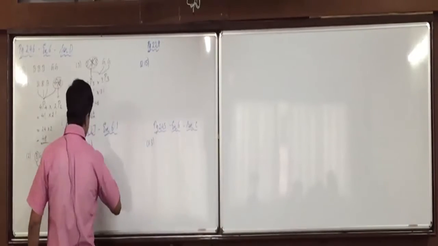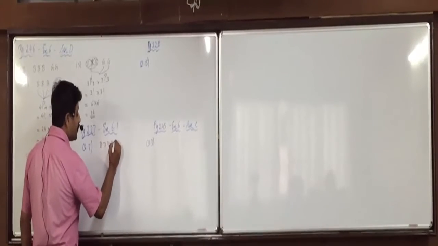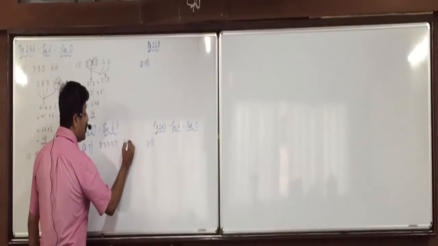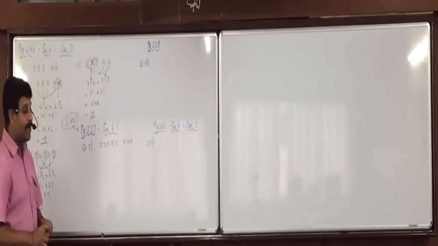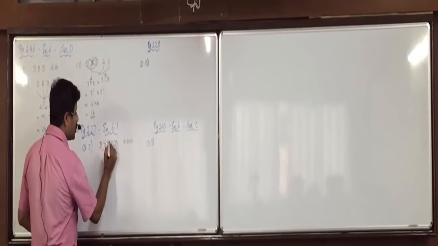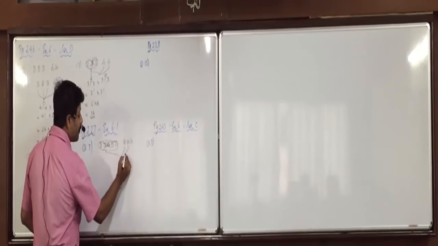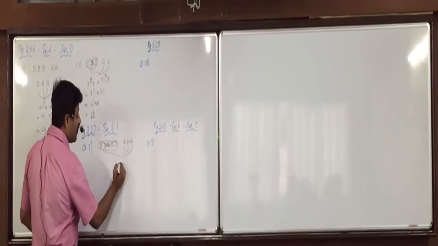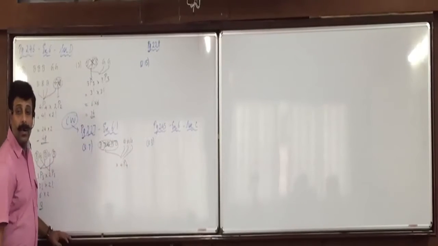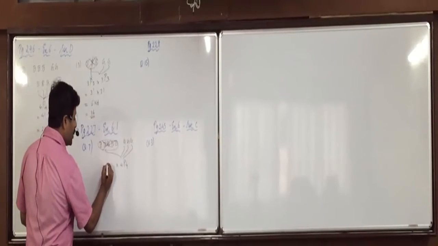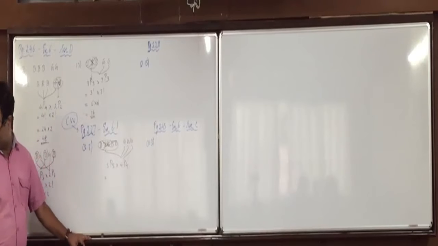Understand this? 5 boys and 3 girls. Complete silence and be attentive. The boys should remain together, so tie them with a rope. Resultantly, we have to arrange 1, 2, 3, 4 people, which can be done in 4 ways. And inside the rope, 5 boys can be arranged in 5 ways.